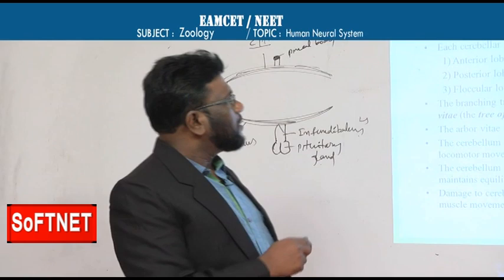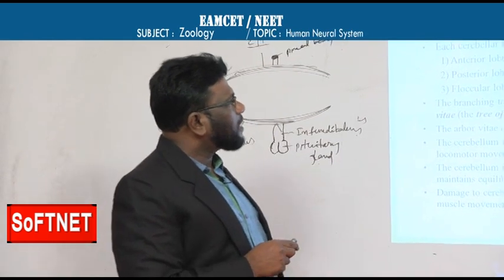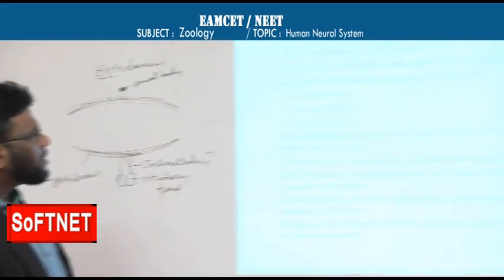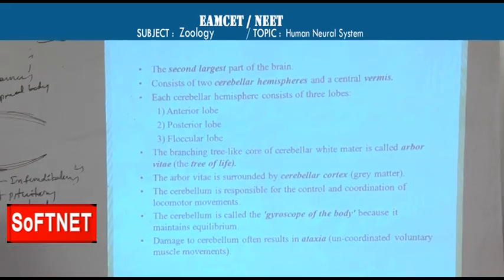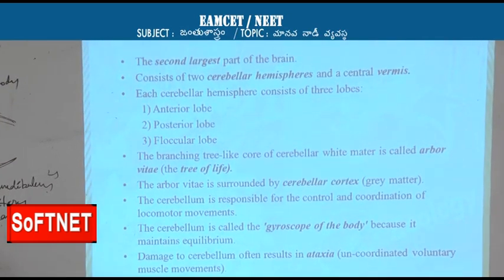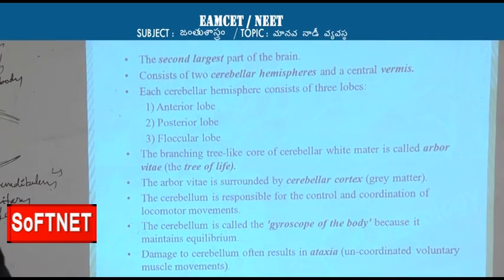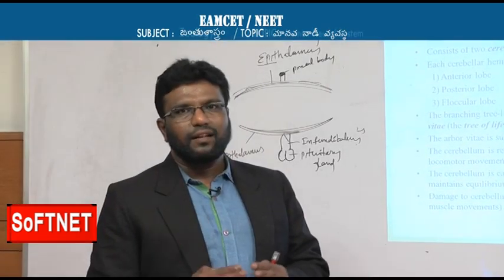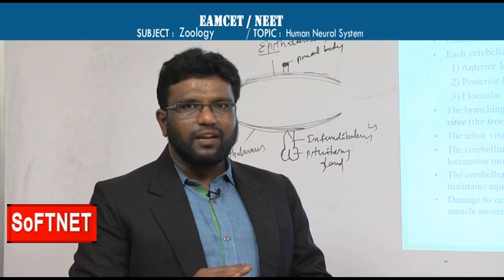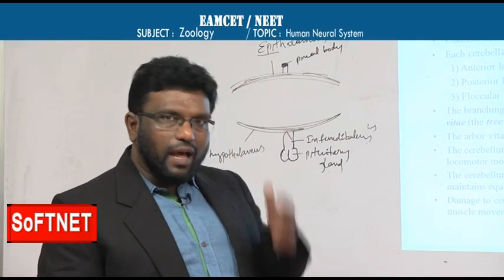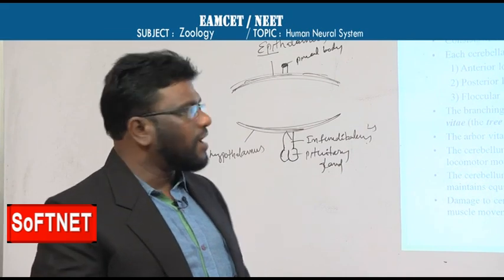This second largest part, the cerebellum, consists of cerebellar hemispheres and a central vermis. Cerebellar hemispheres and cerebral hemispheres are different, and here also confusion may be there. Cerebrum is the largest part, cerebellum is the second largest part.